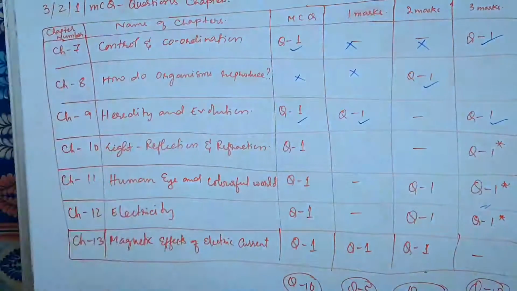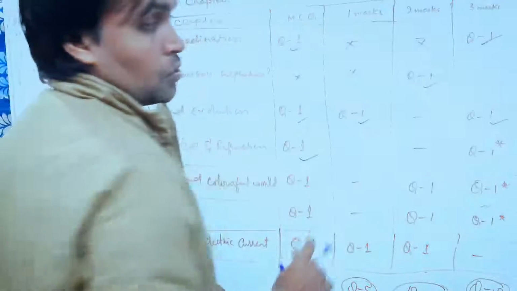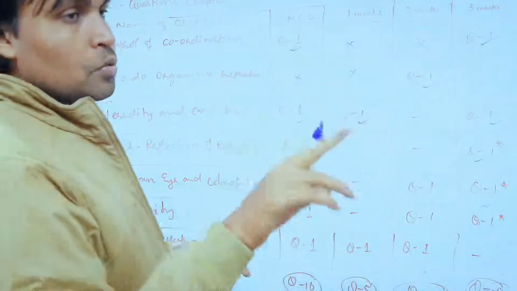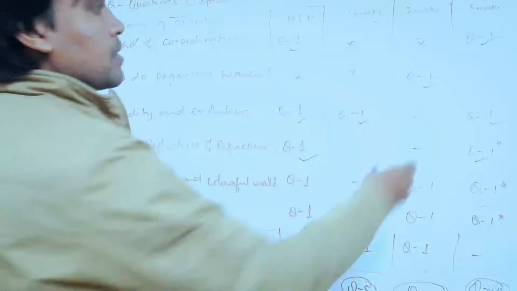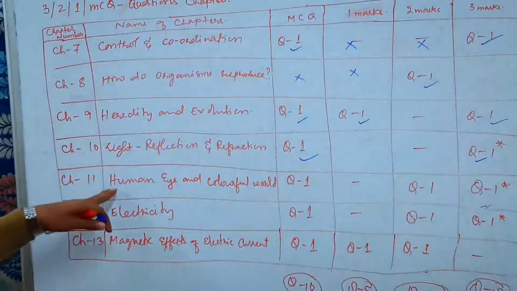Light, reflection and refraction. From here 1 MCQ will be coming, so you should study MCQs also, and 1 3-mark question will be coming. That one also will be optional. 2 questions will be asked, and out of that, 1 you have to answer for 3 marks. Getting my point? That's why I marked it with a star.